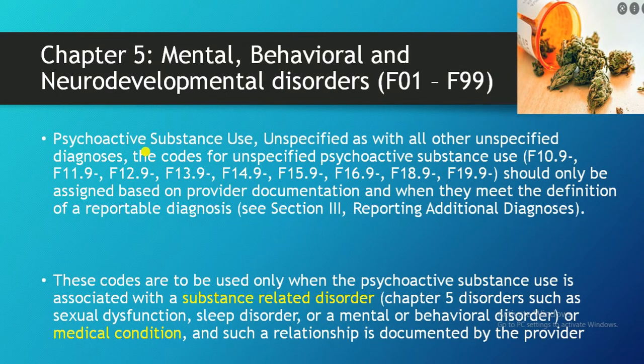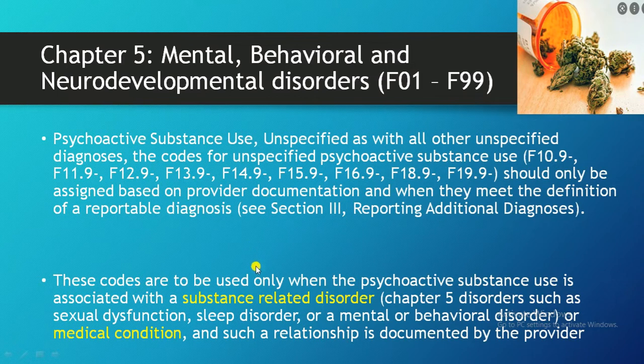We have to code these based on the provider documentation only, and they should meet the definition of a reportable diagnosis, like sleep disorder due to particular psychoactive substances, or sexual dysfunction disorder because of this substance. The provider has to mention this very clearly.